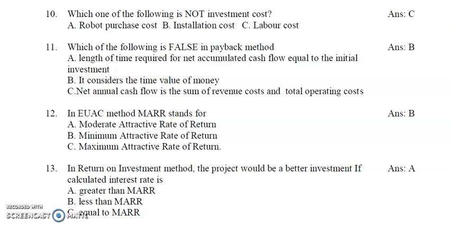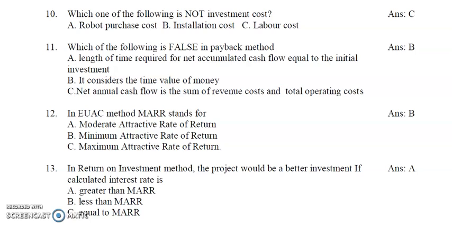Question 12. In the EUAC method, MARR stands for: A. Moderate attractive rate of return, B. Minimum attractive rate of return, C. Maximum attractive rate of return. MARR stands for minimum attractive rate of return. Answer is B.